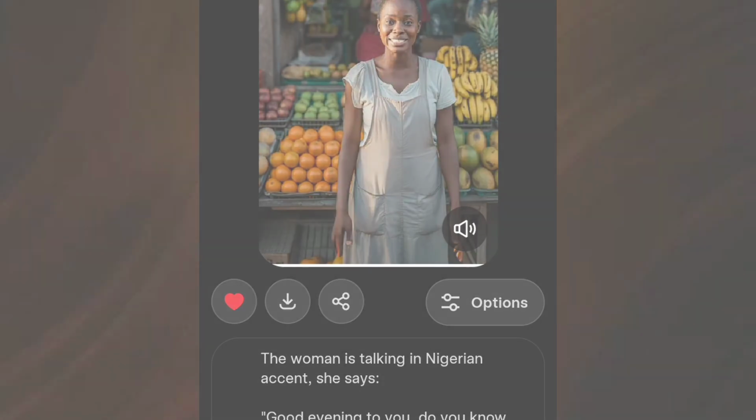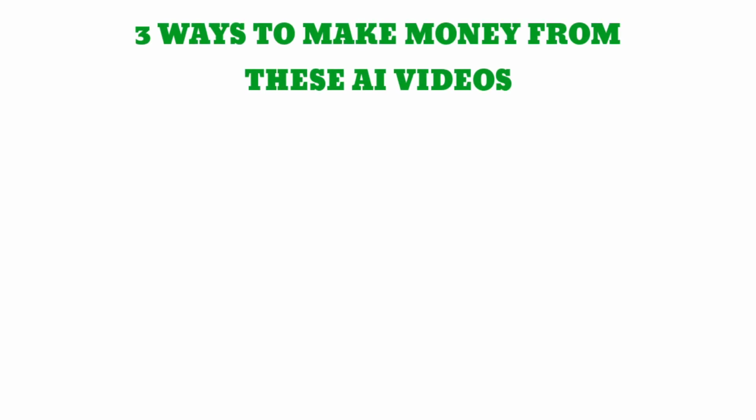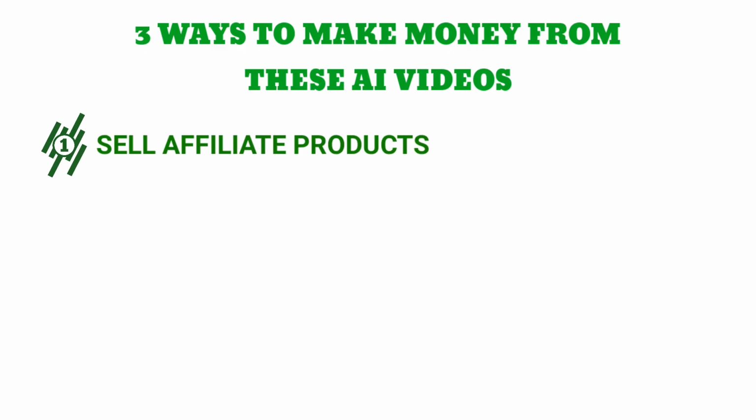Here are 3 things you can do with this knowledge to start making money from it. You can use these AI videos to sell affiliate products. These days, people create AI influencers and use them to sell affiliate products online. The process is easy. They just generate a random cartoon person or a realistic person and then use that image to make videos promoting affiliate products. And trust me, they are making sales from it. Because if they are not making sales, they would have stopped doing it.